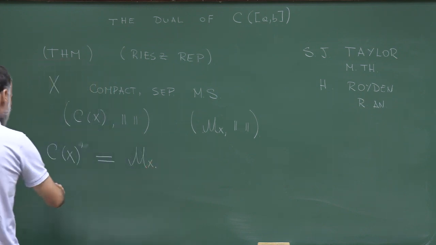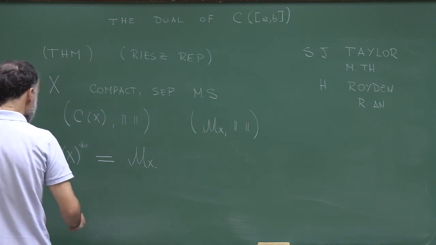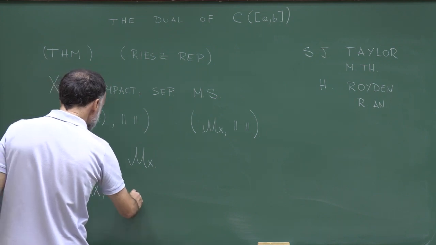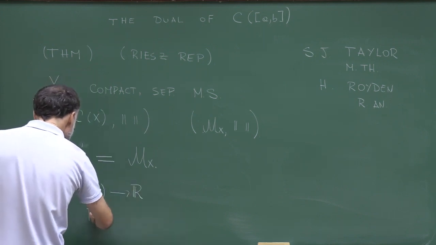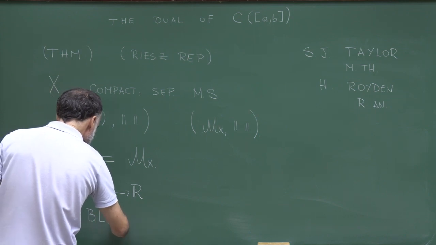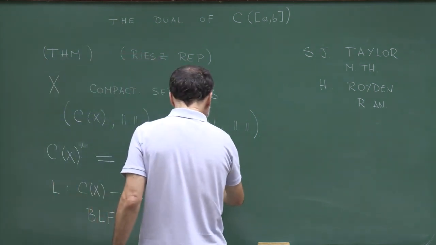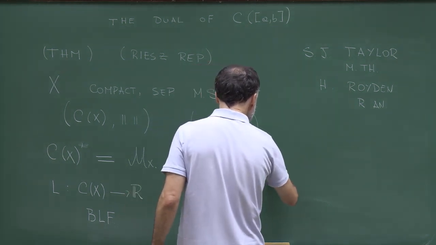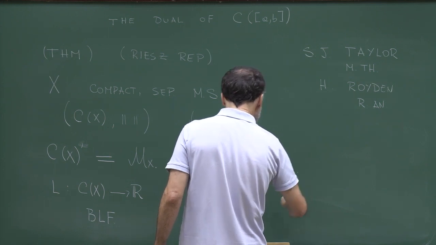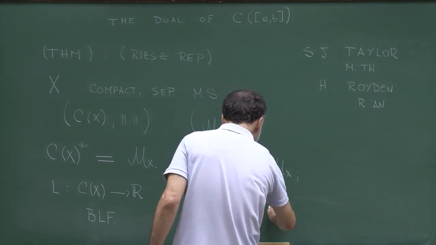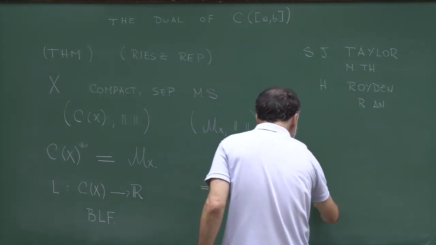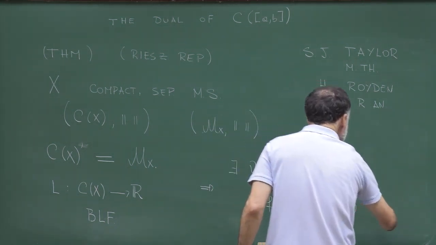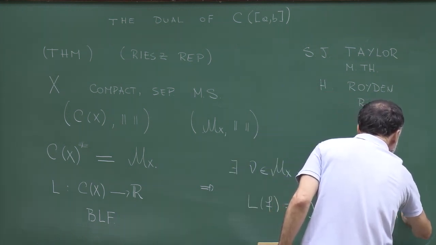Which means that if L is a bounded linear functional from C(X) to R, then there exists a finite signed measure nu in M(X) such that L(f) is equal to the integral over X of f with respect to d nu, and this for all functions f in C(X).